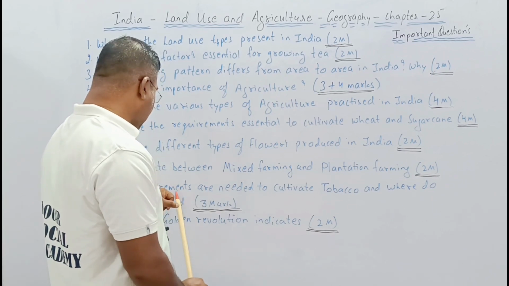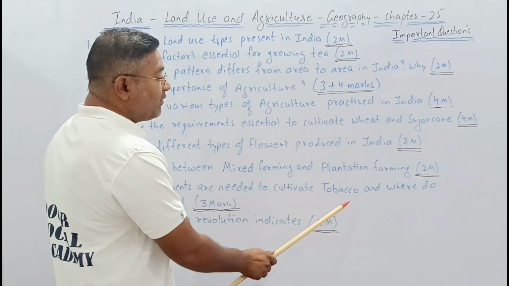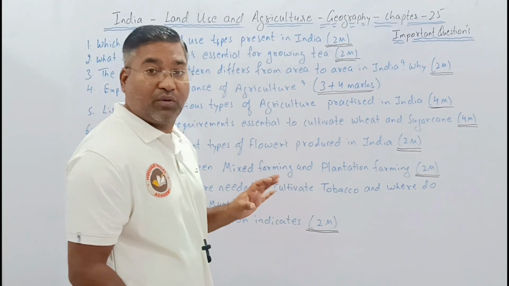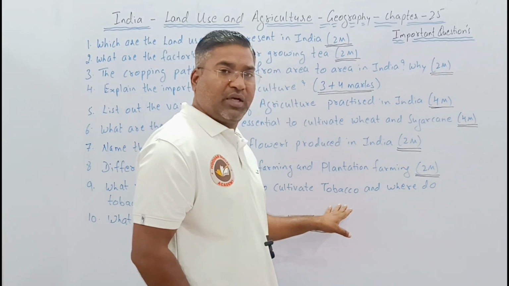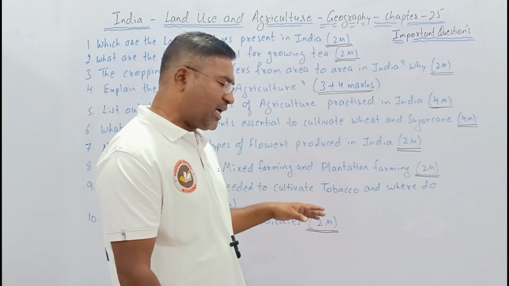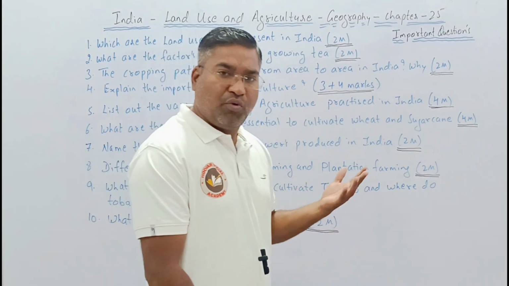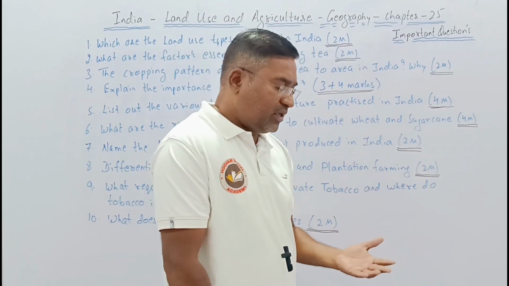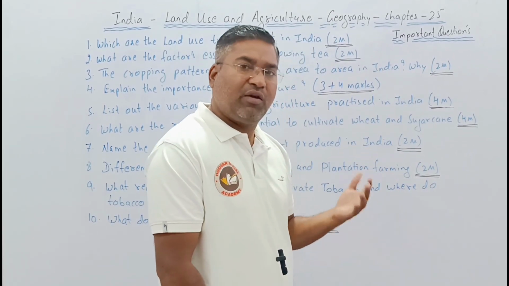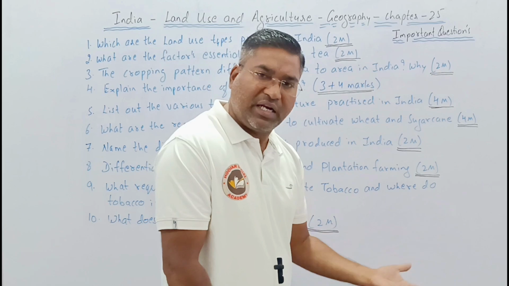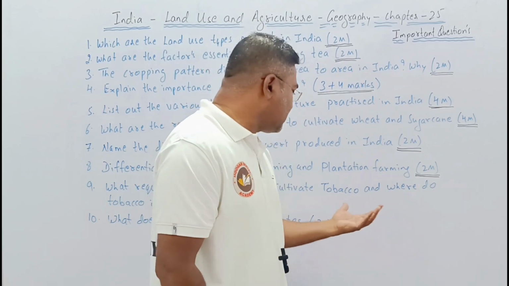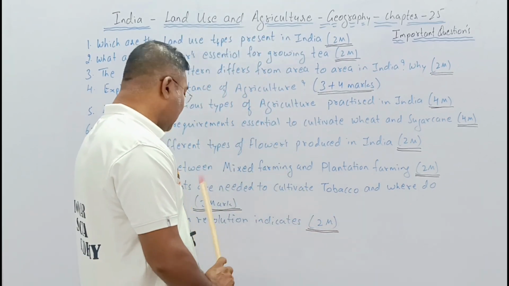The very next one is: What requirements are needed to cultivate tobacco? Tobacco, again, is a commercial crop. So what requirements are needed? Again, the question asked is related to the supply of water, what type of soil, what type of temperature, what type of altitude. All of this comes under the requirements.